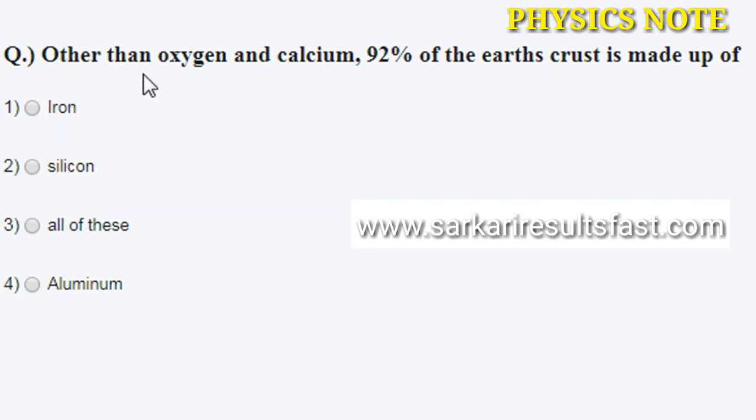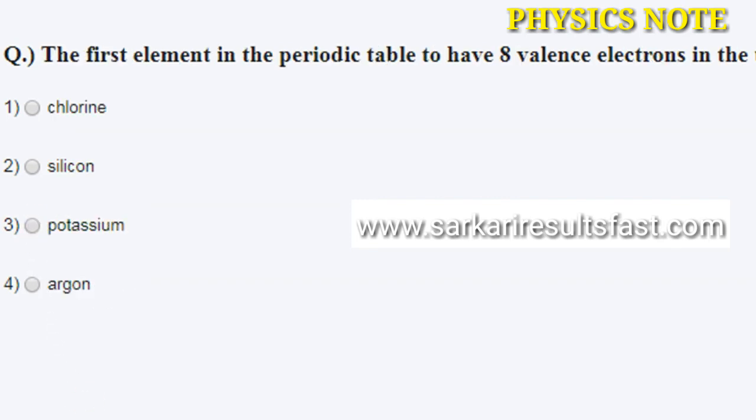Next question: other than oxygen and calcium, 92% of the earth's crust is made of option A iron, B silicon, C all of these, and D aluminum. The correct answer is all of these.